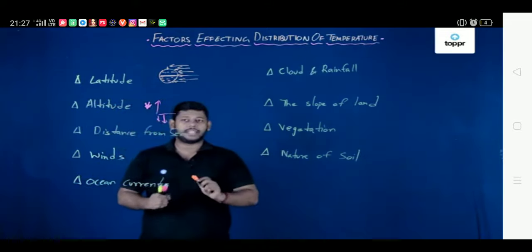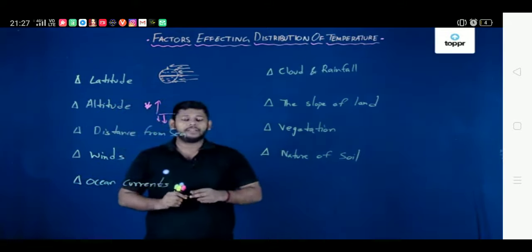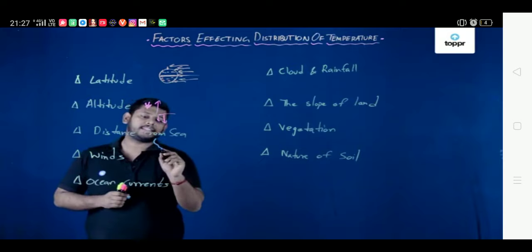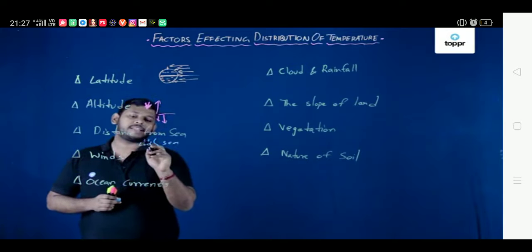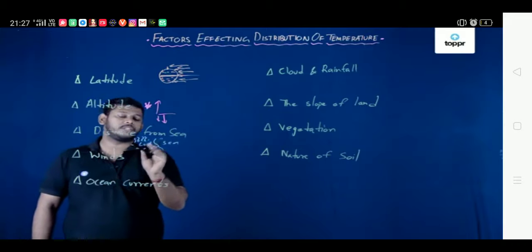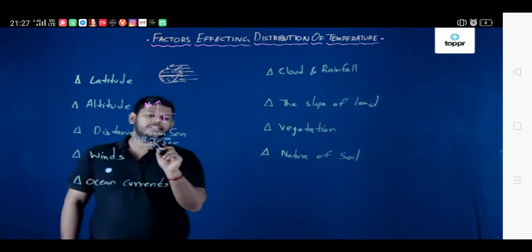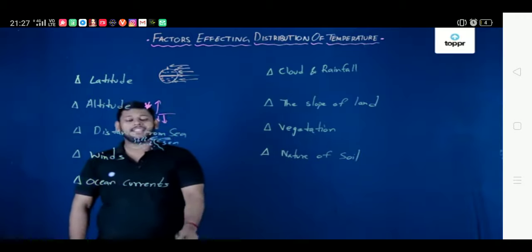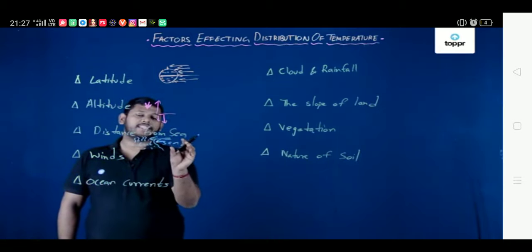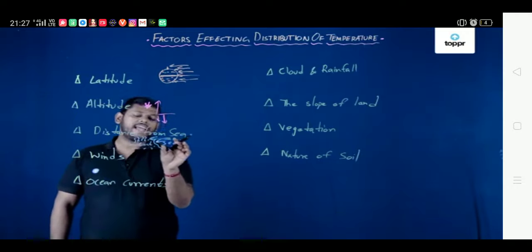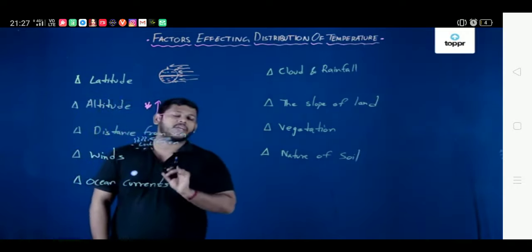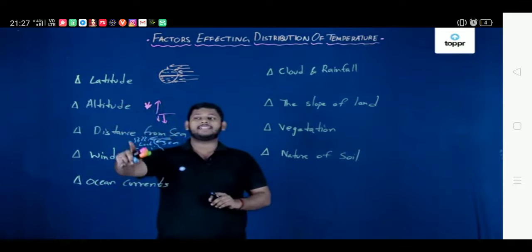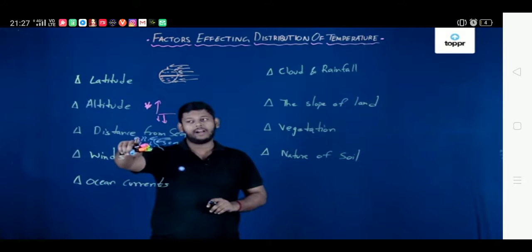Next, the distance from the sea. The distance from the sea influences the temperature on the land, mainly because the land and the sea behave differently. If this is land and this is sea, the land gets heated very fast because of the sun rays. And when it gets heated, the air starts moving up because it becomes lighter. So the breeze from the sea starts to rush in to take this air's place. Hence, the cool winds from the sea come and occupy this land, and that gives a cooling effect.